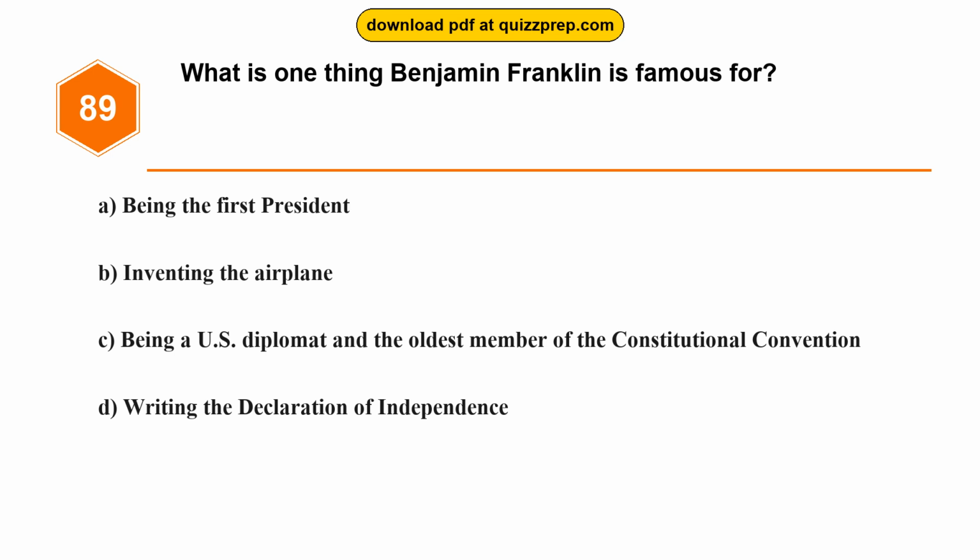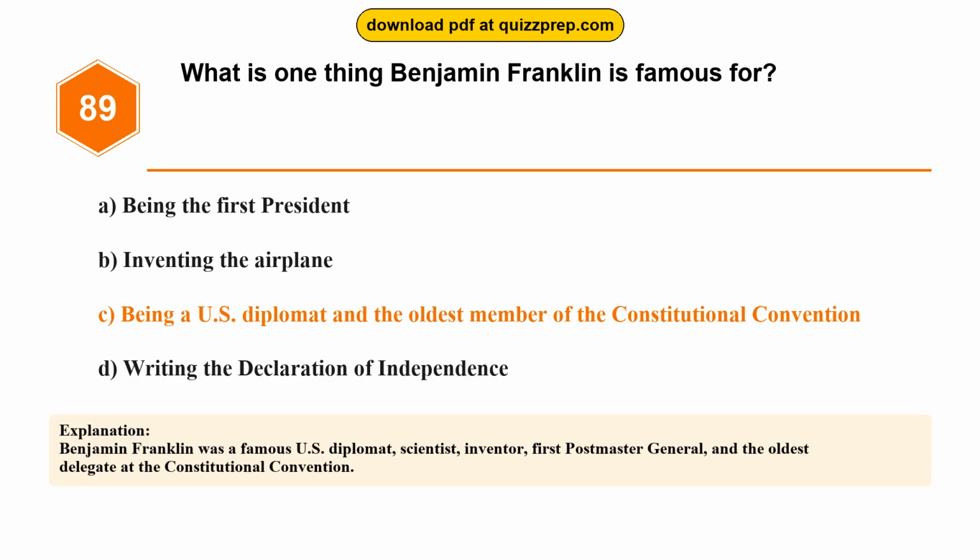Question 89. What is one thing Benjamin Franklin is famous for? Option A. Being the first president. Option B. Inventing the airplane. Option C. Being a U.S. diplomat and the oldest member of the Constitutional Convention. Option D. Writing the Declaration of Independence. The correct answer is option C. Being a U.S. diplomat and the oldest member of the Constitutional Convention. Benjamin Franklin was a famous U.S. diplomat, scientist, inventor, first Postmaster General, and the oldest delegate at the Constitutional Convention.